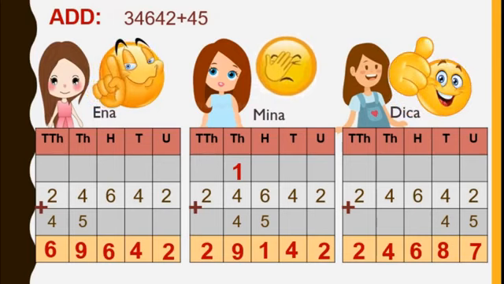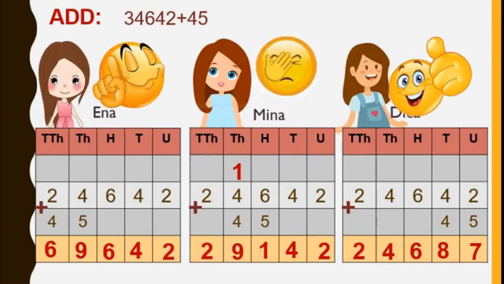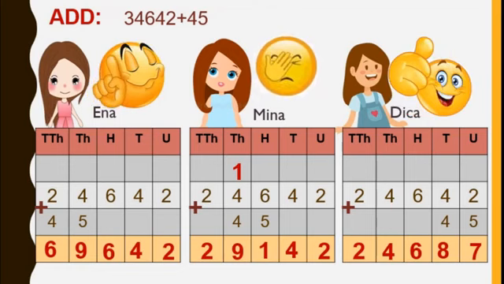And what about Ina? She also has written the number in 10,000s and thousands place. So dear students, Ina and Meena, they did wrong. They followed the wrong method. So you have to follow Dika while writing the second number while doing the addition. Okay. So class for Dika.